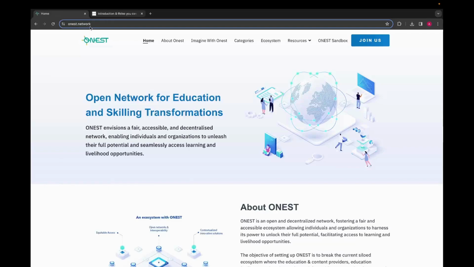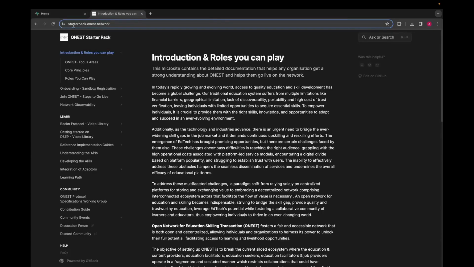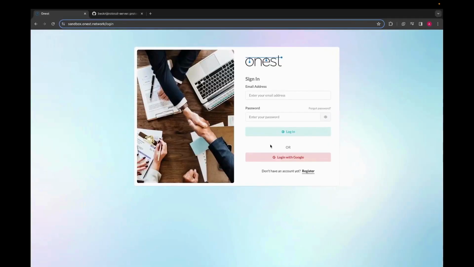If you're seeking more hands-on guidance or lack the technological know-how, don't worry. You can reach out directly through the provided contact details such as hello@onest.network for assistance. For a more detailed walkthrough, the ONEST Starter Pack is your go-to resource. You can find that at starterpack.onest.network. It contains all the documentation you'll need to understand the network better and guide you through the steps to go live.